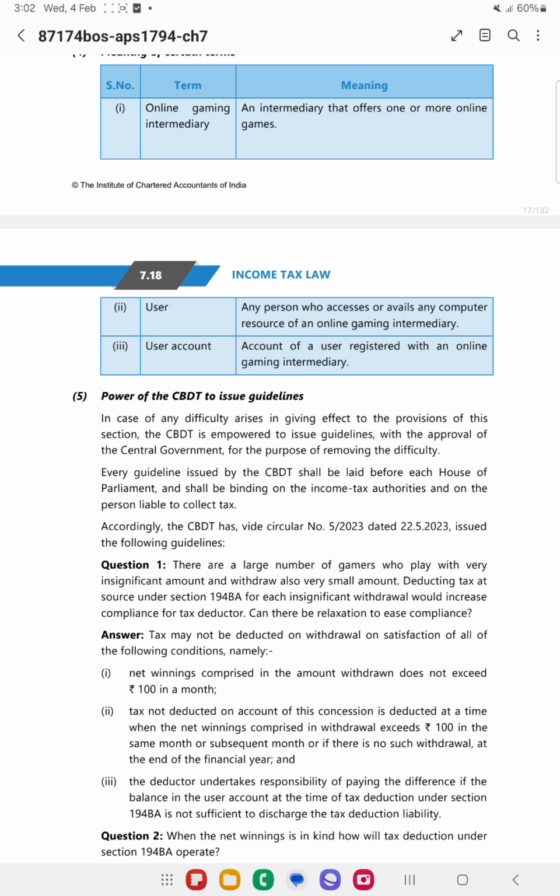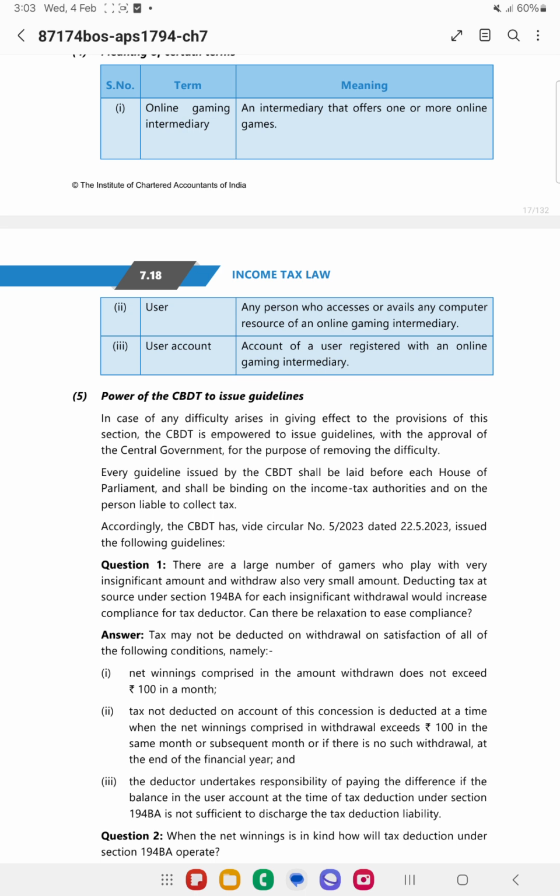So if the loss continues after a particular month, then in such cases no tax will be deducted. And for the amount exceeding 100, for which tax has been deducted, the person who is receiving the net winnings needs to file the income tax return after the tax has been deducted at source.